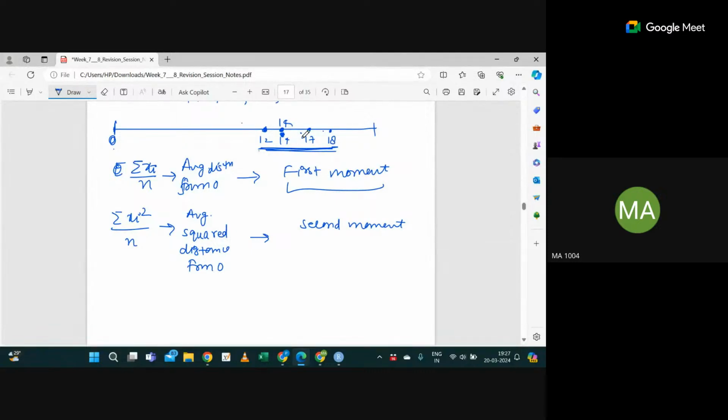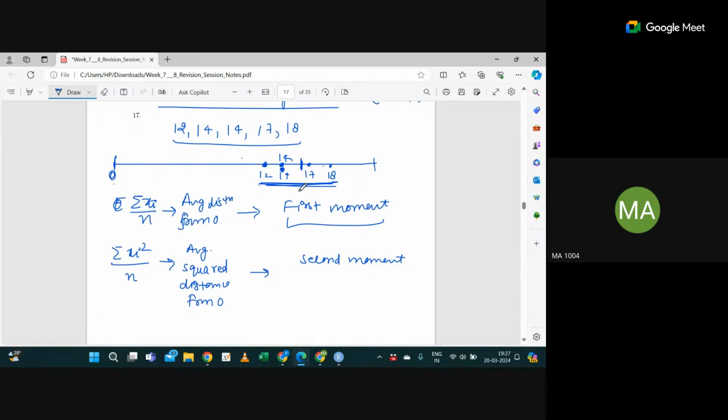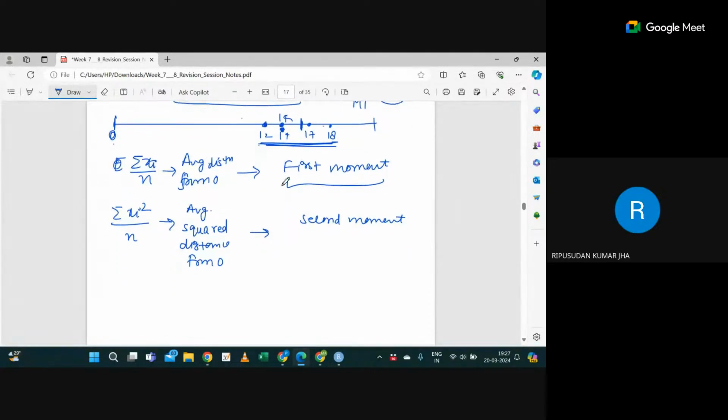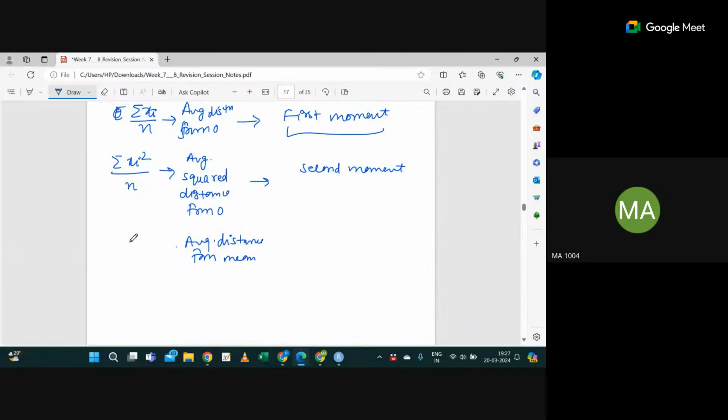Yes, sir. It can be another point. What is the mean of these data observations? Let's say mu1 dash is the mean. Sum of the observations upon the number of observations, correct. So how can I find the average distance from the mean? Tell me. How will you find the average distance from 0? It was summation of xi divided by n. What about the average distance from the mean?